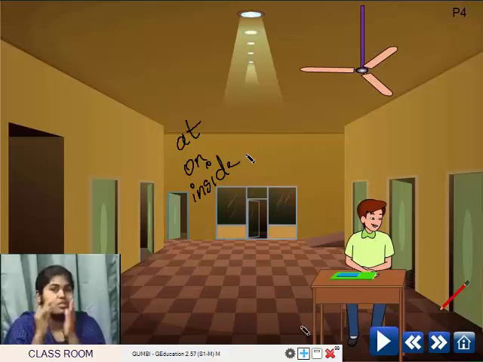Okay? Now, look up, children. Look up. Come on. All of you look up. What do you see? I see the roof. Okay. Then maybe some of you can see a fan on the roof. You can see a fan, children. Is there a fan on the roof? Come on, look up and tell me. Is there a fan there? Or a tube light? Yeah, some of you can see it, right? So in some of your classes, you might have a fan or a tube light. So how would you say that?